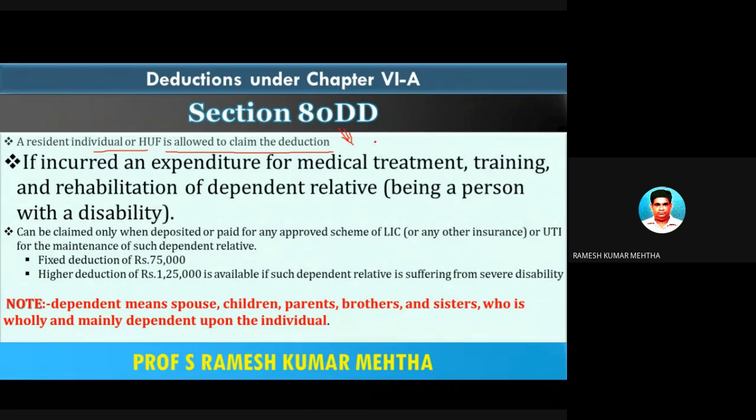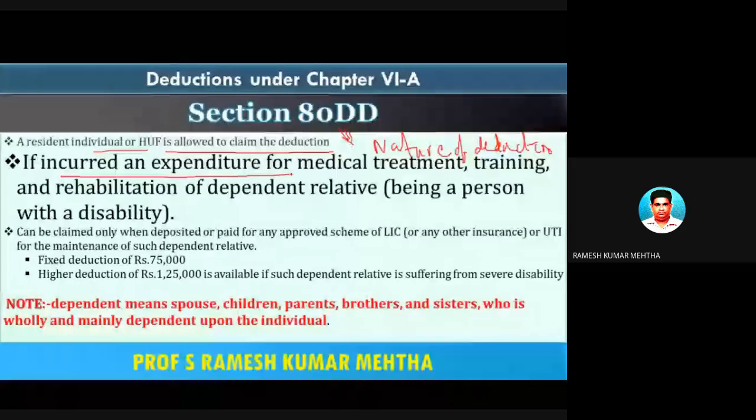Now let's look at the nature of deduction. What is the deduction item under section 80DD? If the assessee has incurred any expenditure for medical treatment or training and rehabilitation of a dependent relative being a person with disability.